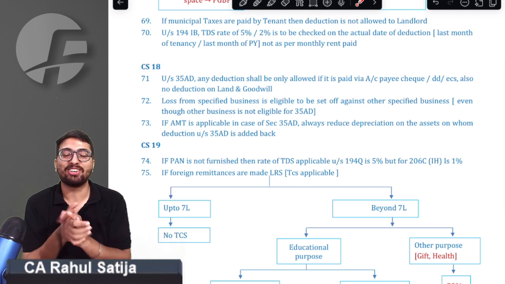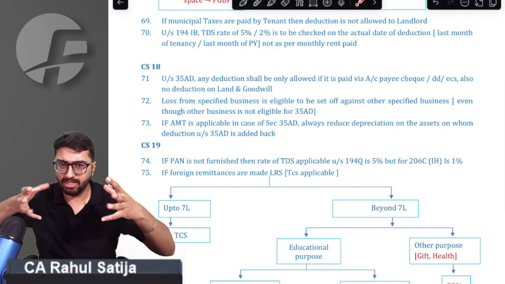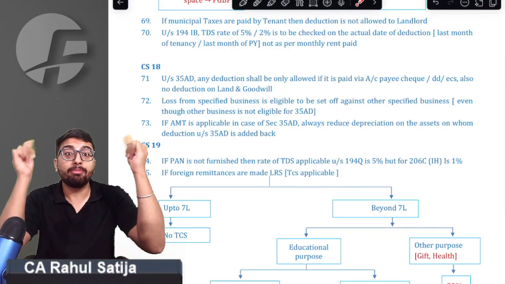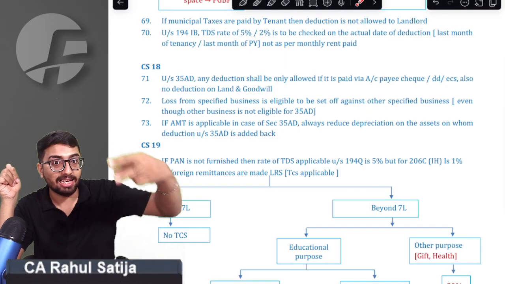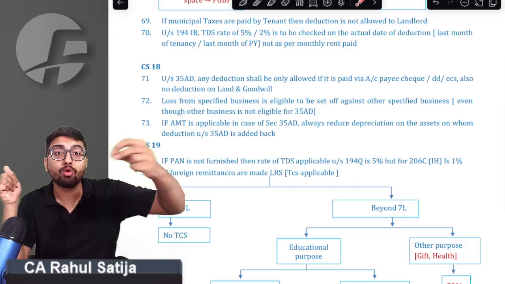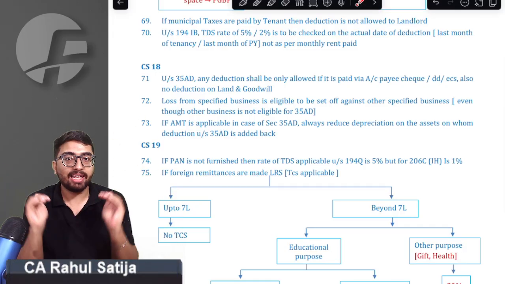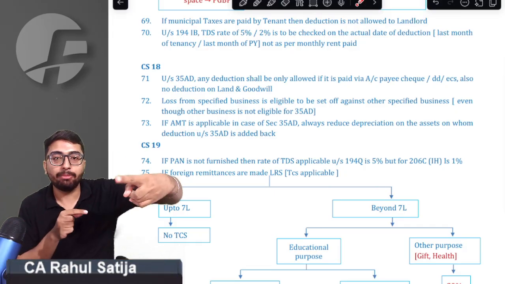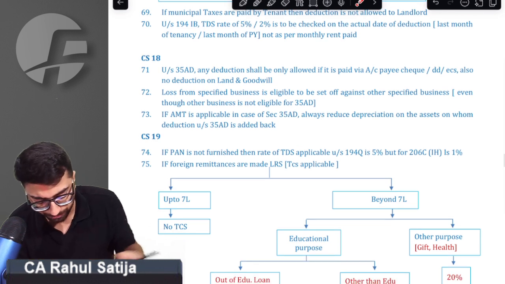What does it say? Whenever you are opting for section 35AD, any kind of specified business, whatever capital investment you do, there is 100% deduction on that. Remember, whenever you buy any asset, any plant and machinery, it should be bought via account payee cheque, account payee demand draft, or any electronic clearing system. Any asset purchased in cash is not allowed as deduction. And second, any land purchase or goodwill purchase is not eligible for deduction. We got that point.